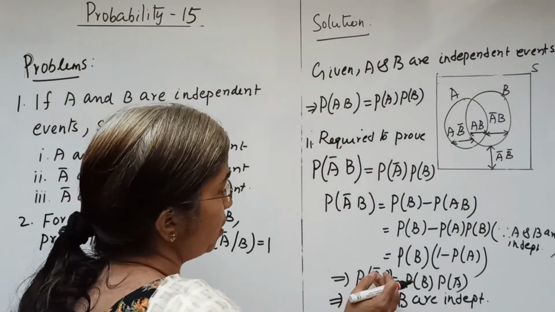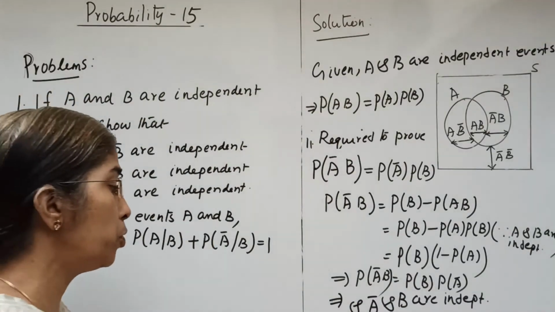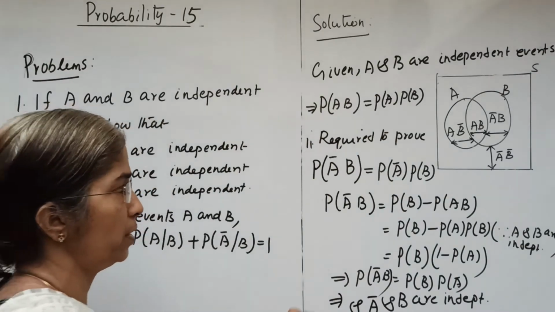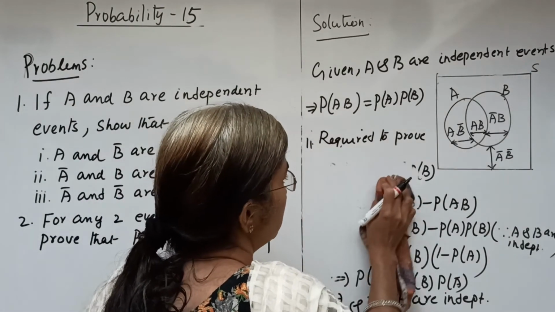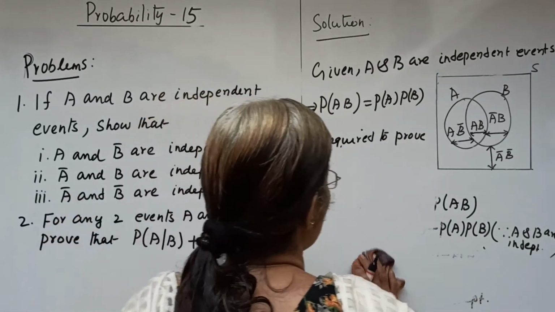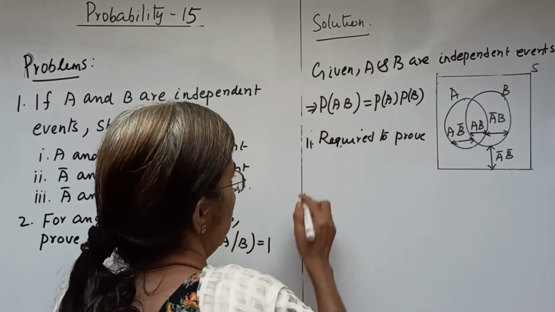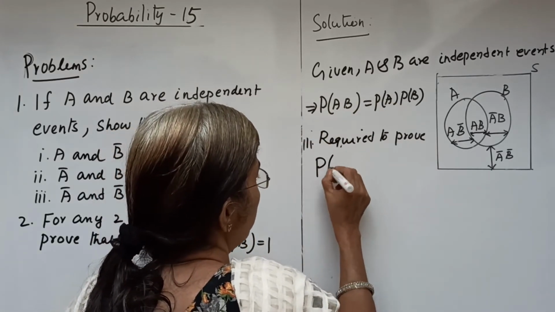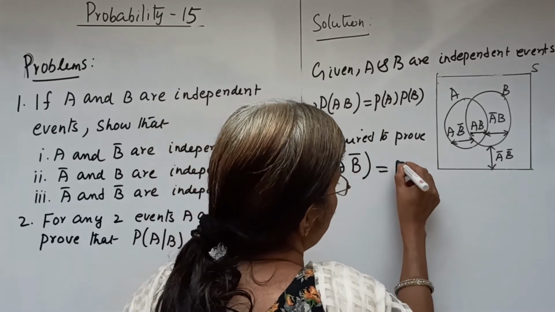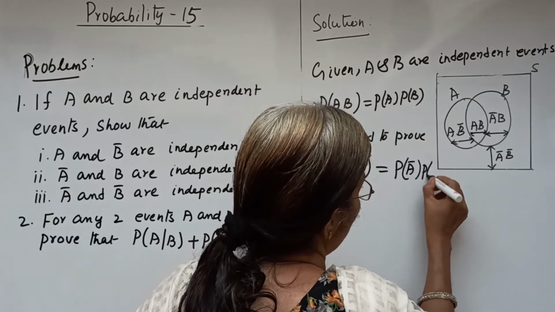Okay, so that P of A bar intersection B becomes P of A bar into P of B, that is, A bar and B are independent. Now we consider the third part. What is it? The third part is A bar and B bar are independent. So it is required to prove P of A bar intersection B bar equal to P of A bar into P of B bar.